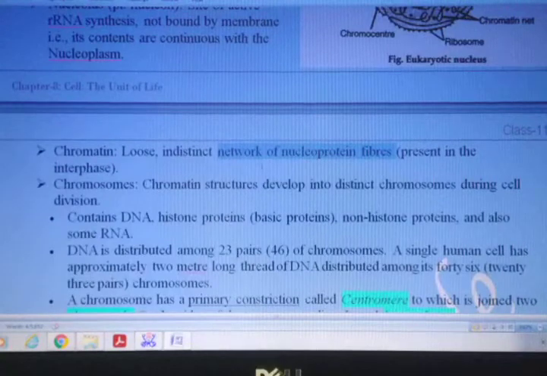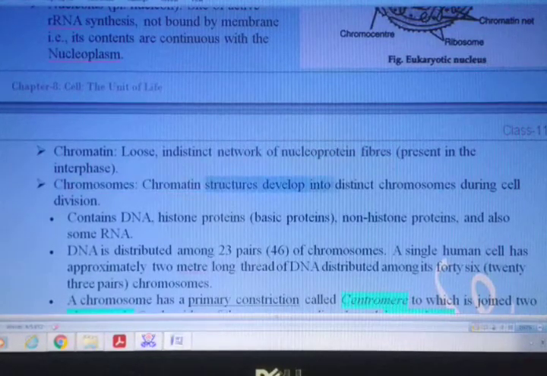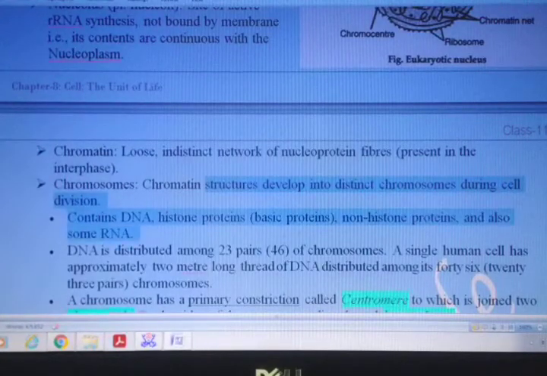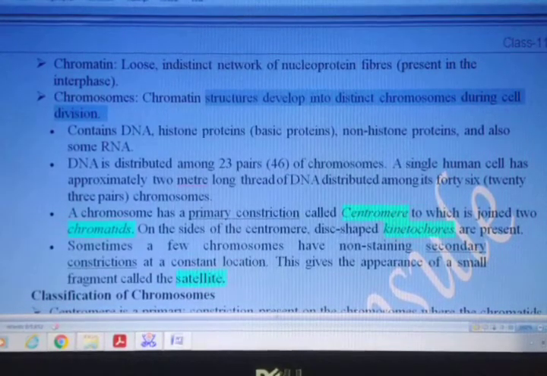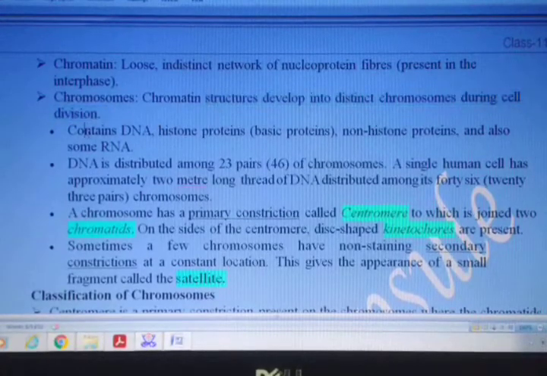Now coming to chromosome, as I said here, the chromatin structure develops into distinct chromosomes during cell division. Now inside this, what all substances are present? That also I have mentioned over here, that they contain what? DNA, and they are bound with protein which is basic, means positively charged.